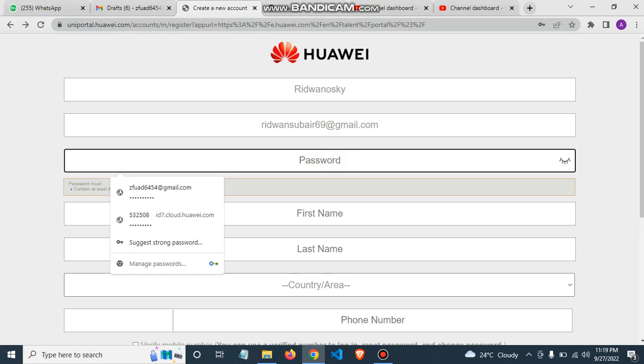Now my password, don't use the same password. For example, some of you may use the password that you are using for your user ID as your password. It's not going to accept it. So the password that you use must be different from what you are using for your user ID. In my own case, I'm going to include my password without telling anyone.